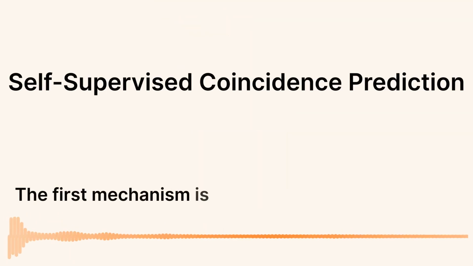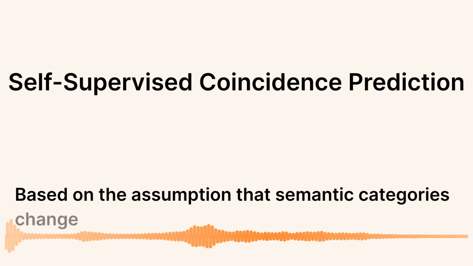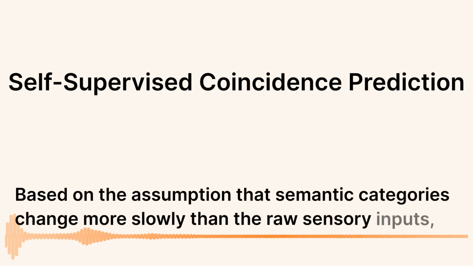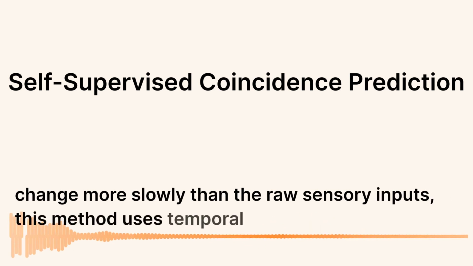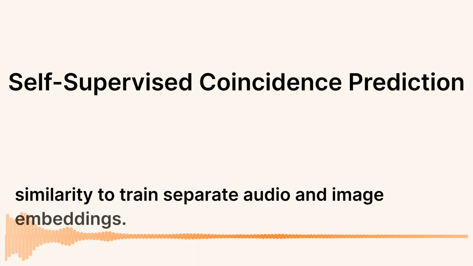The first mechanism is coincidence prediction. Based on the assumption that semantic categories change more slowly than the raw sensory inputs, this method uses temporal and cross-modal similarity to train separate audio and image embeddings.